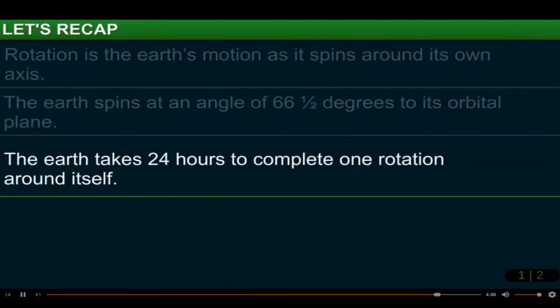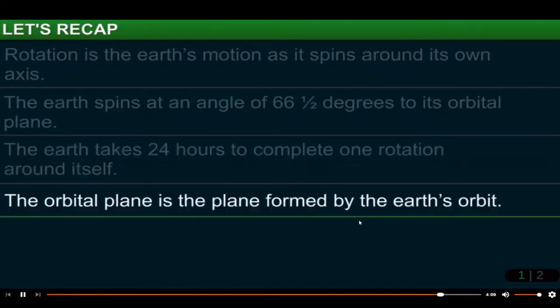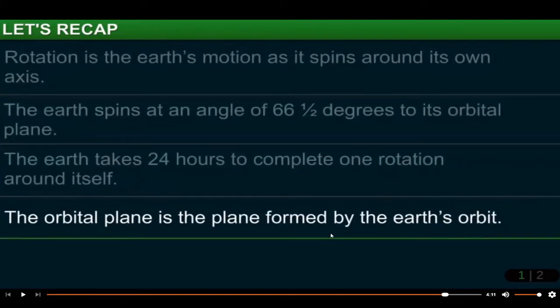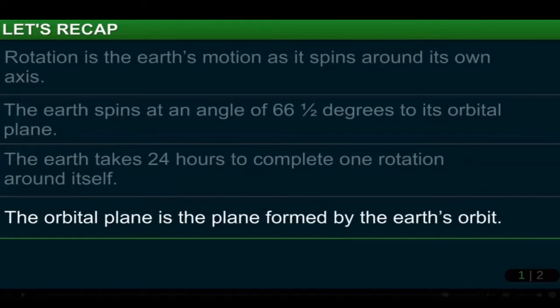The orbital plane is the plane formed by the Earth's orbit. That means the rotating circle.